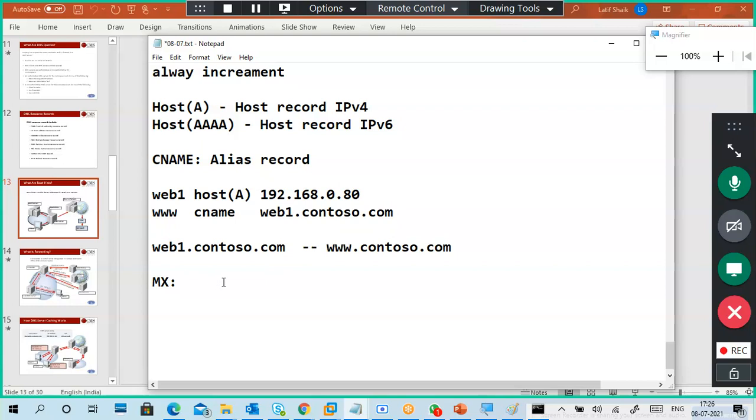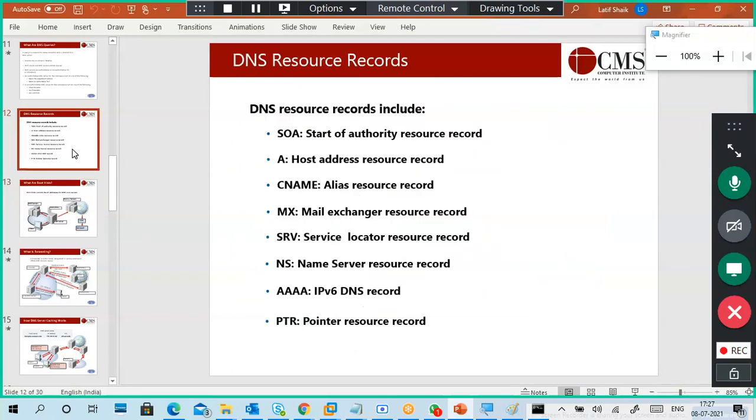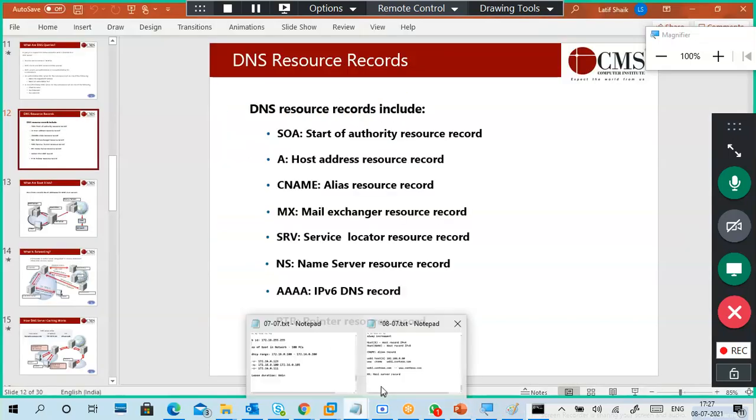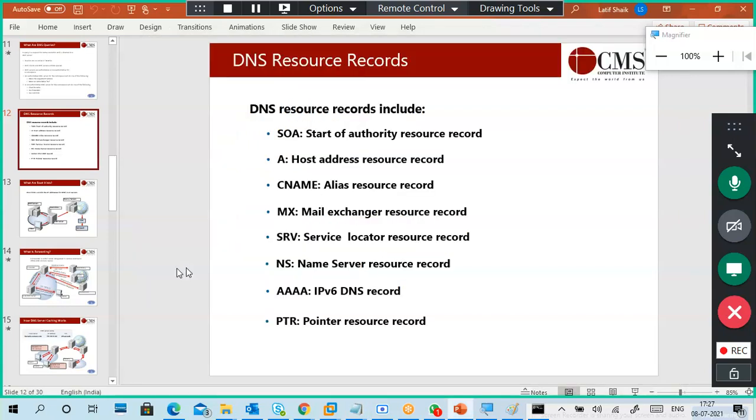Next one is MX record. MX record is a mail record, mail exchange resource record. If you have a mail server, Microsoft's mail server is called Exchange Server. So you can give that exchange server IP address, same as like this. Next one is SRV, NS and PTR.